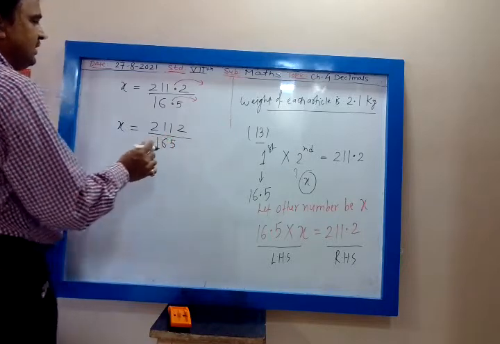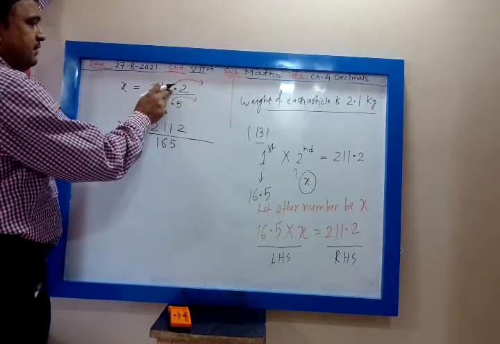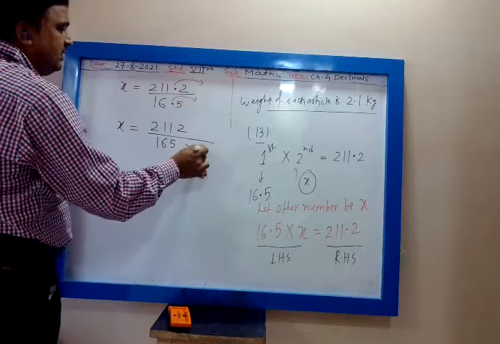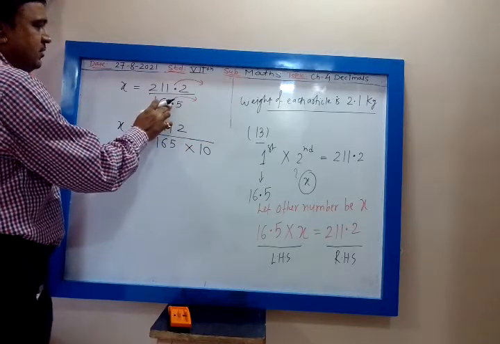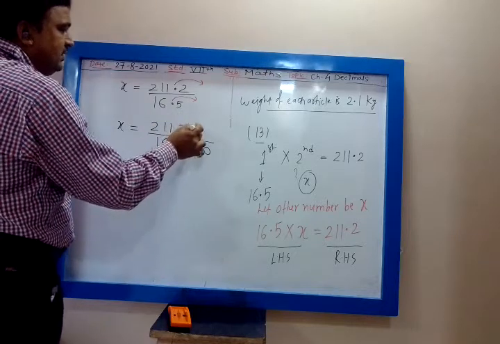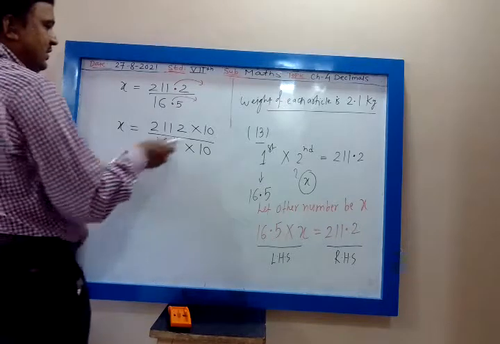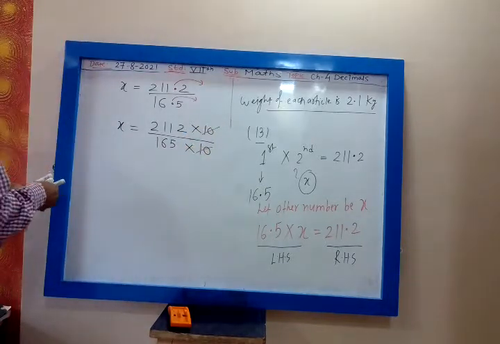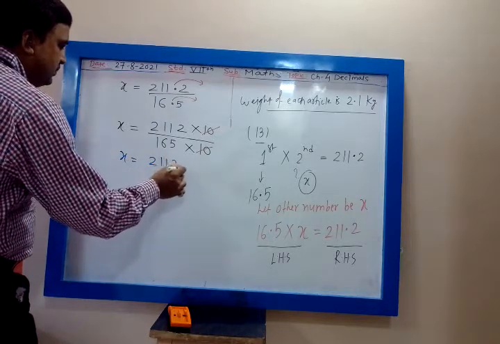To remove the decimal of the numerator, after decimal how many digits? 1. So multiply by 10 in the denominator. For the denominator, after decimal 1 digit, so multiply by 10 in the numerator. 10 gets cancelled. So x is 2112 upon 165.